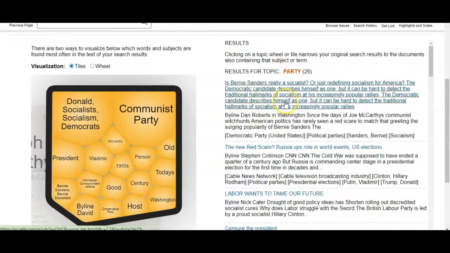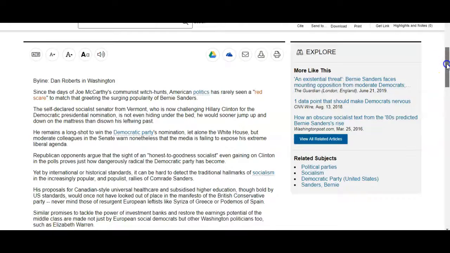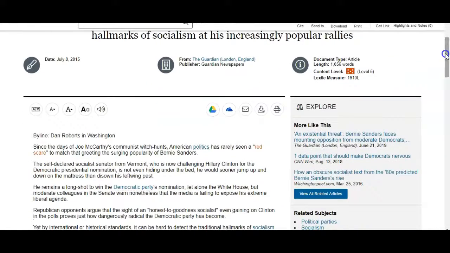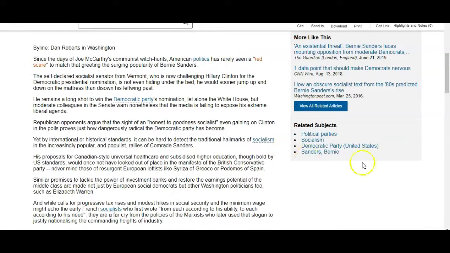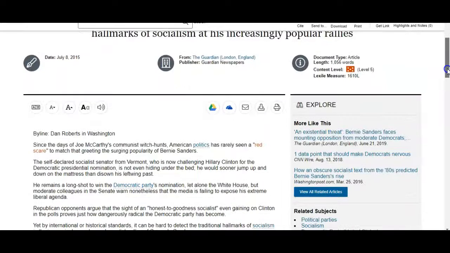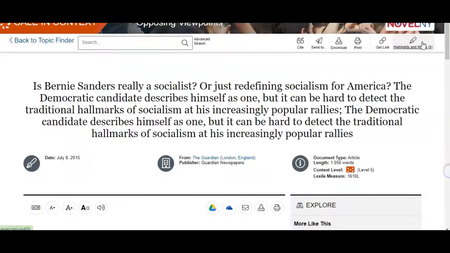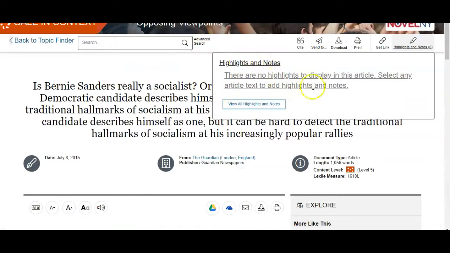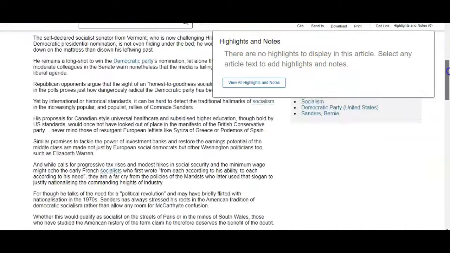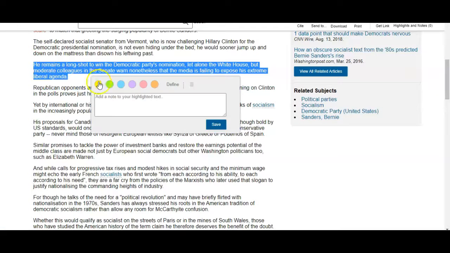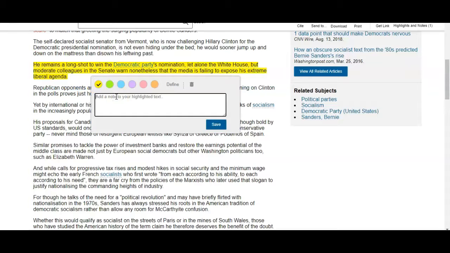Let's go ahead and click on this Bernie Sanders article. So this is what a news article generally looks like in Gale in Context. Over here we can see this is published in The Guardian. We have a related subject over here, which can be really great for search, and a more like this. At the bottom, we also have various citation tools. We also have the ability to highlight everything that we read. So I can highlight this and add a note.